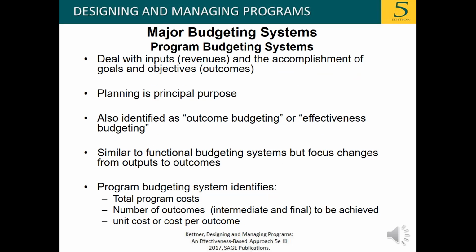Program budgeting systems deal with inputs or revenues and the accomplishment of goals and objectives, the outcomes. Planning is a principal purpose, also identified as outcome budgeting or effectiveness budgeting. It's similar to functional budgeting systems, but the focus changes from outputs to outcomes. And the program budgeting system identifies the total program cost, the number of outcomes to be achieved, and the unit cost or cost per outcome.